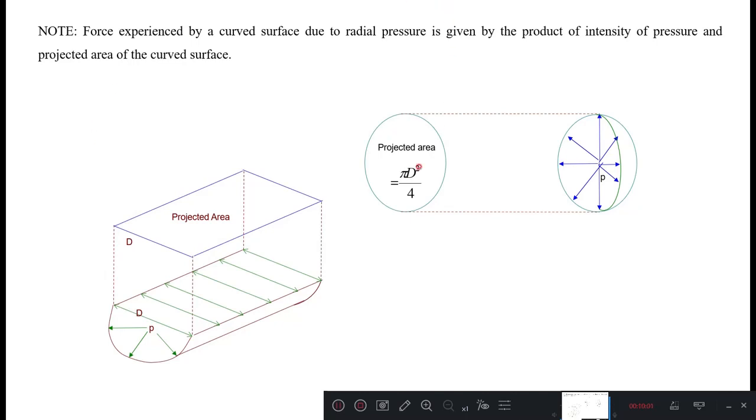By taking a liquid droplet, what is the expression for the pressure inside a droplet of a liquid, as well as inside the bubble of a liquid, and also an expression for the pressure inside the jet of a liquid? We'll take that in the next session. Also the effect of temperature on the surface tension of a liquid.